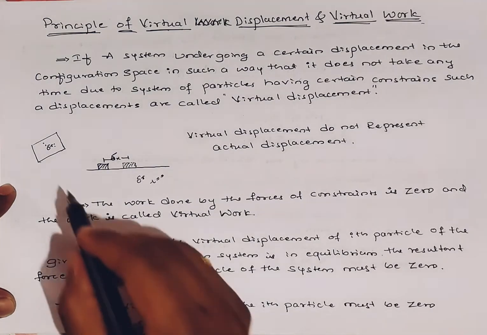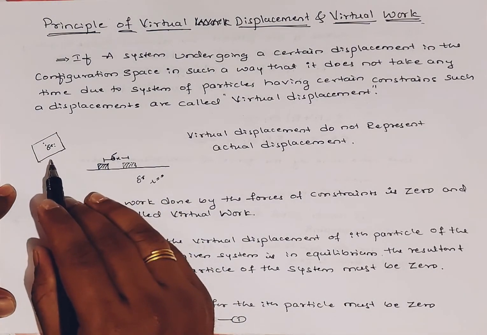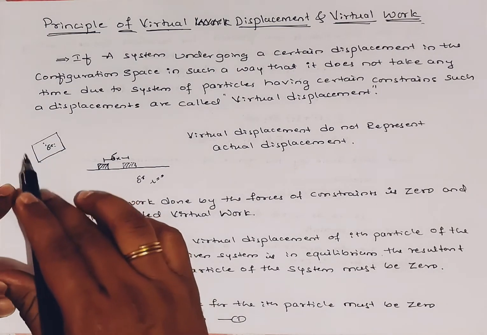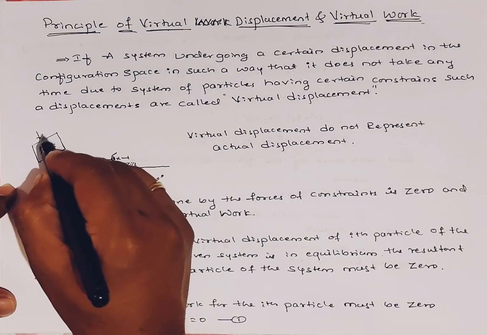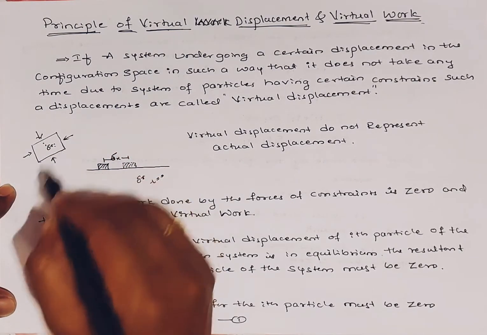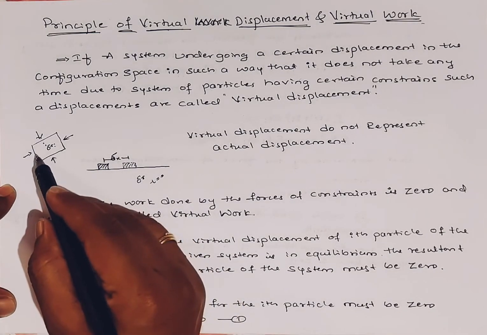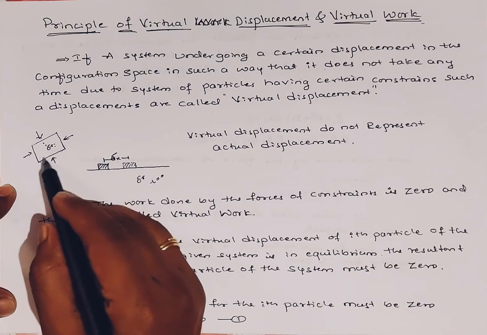If the given system is in equilibrium, what does it mean? The resultant force acting on this system, that is on all the particles of the system, must be 0.